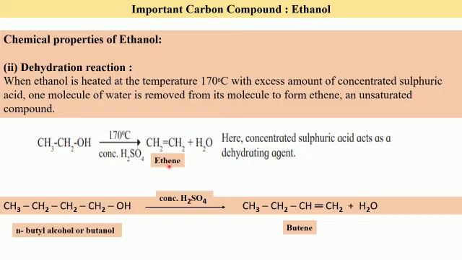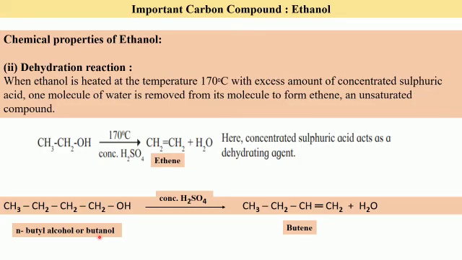So ethanol, on treating with concentrated sulfuric acid at 170 degrees Celsius, loses a water molecule and gets converted to an unsaturated compound ethene. Plus water is formed. Here concentrated sulfuric acid acts as a dehydrating agent. Let us understand it with one more example. Here we have N-butyl alcohol or butanol.